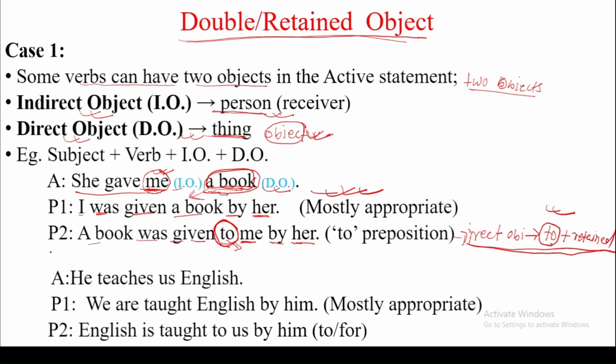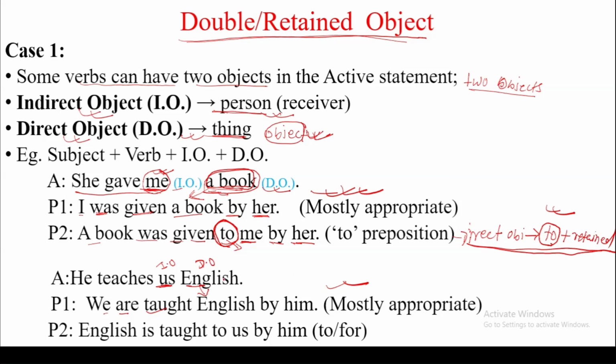Look at another example. He teaches us English. This sentence also has two objects, us and English. So us is the indirect object, English is the direct object. If we change this sentence into passive, first we use the indirect object. So we are taught, then after the past participle we use the remaining object, English, by him. It's easy and mostly appropriate.